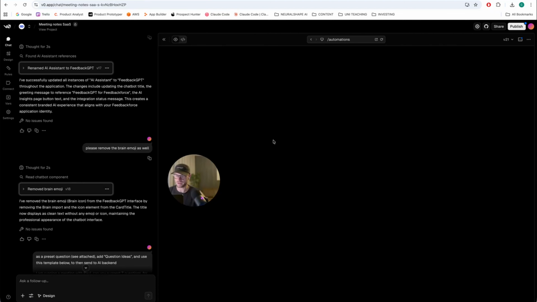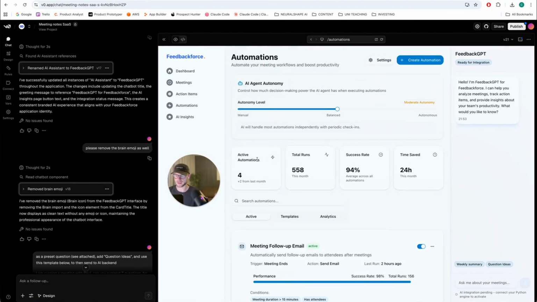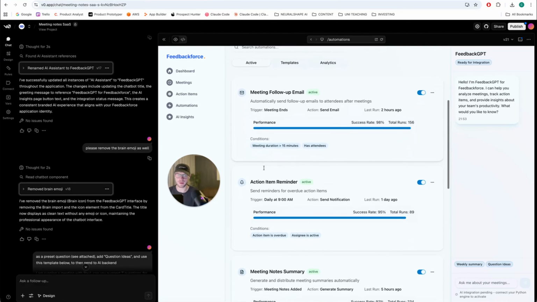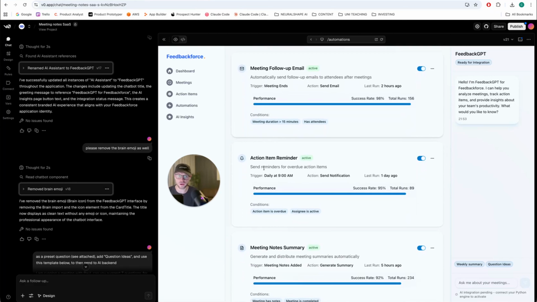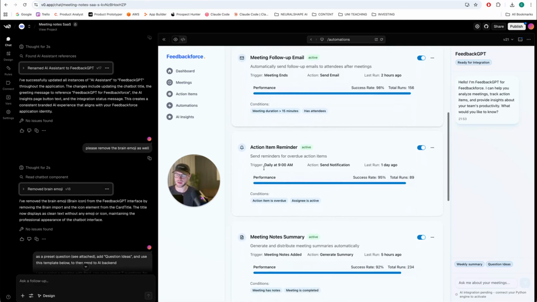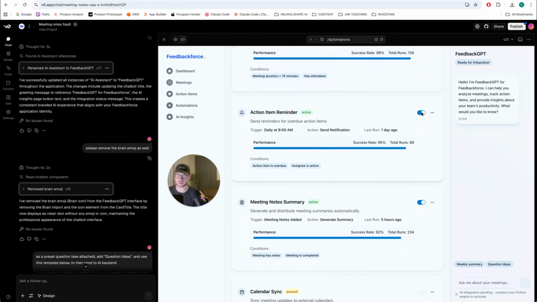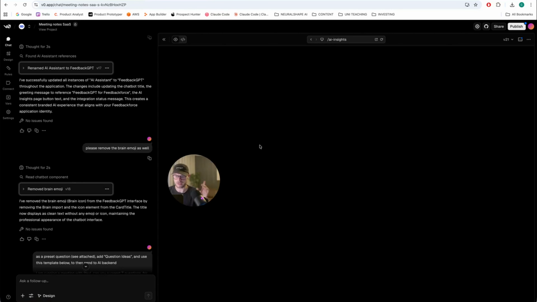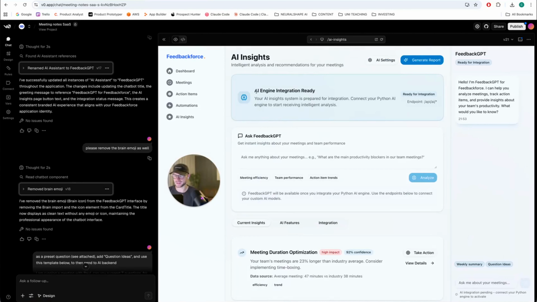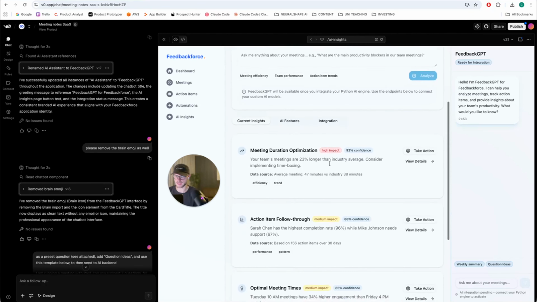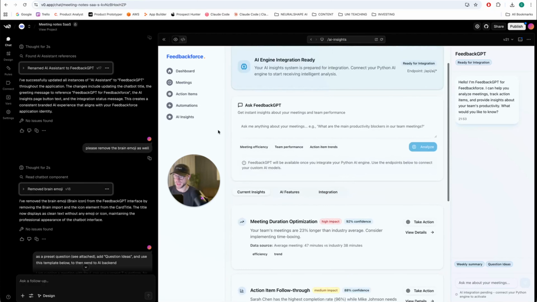Then you have the automations. Once again, once a meeting is ending with a particular client, you would maybe want to have a follow-up email that is automatically sent. Thanks for joining. Here's a meeting summary, for example. You might actually have some reminders. You can toggle them off and on. And at the end of the day, once again, the AI feature is really the AI engine. You might be generating a report, for example, or just any other AI setting you would want to do.